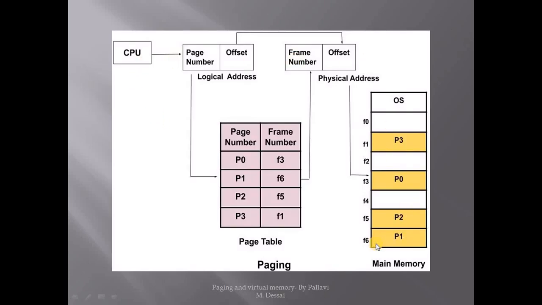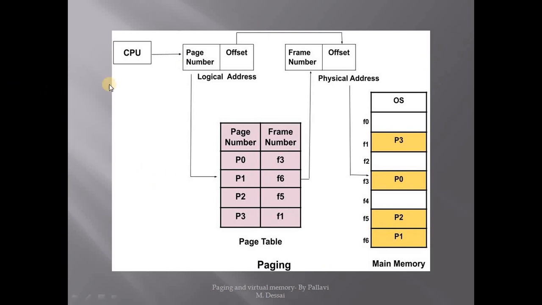So this is the whole procedure of how the logical address will get converted into physical address. For that, the start address of the page in the memory, that is the address in the base register, must be known. Every page will have one start address in the memory. The start addresses of the pages are stored in the form of a table known as page table.